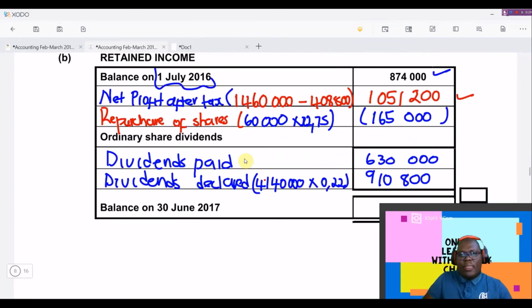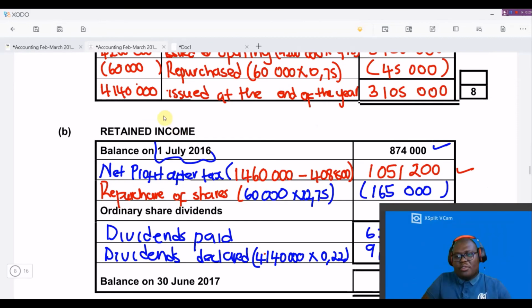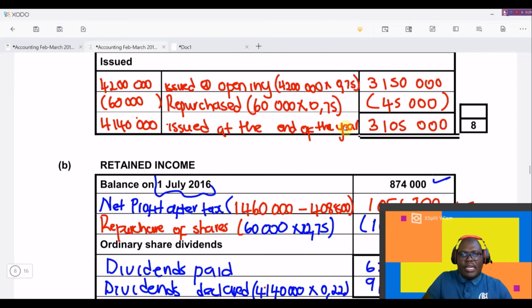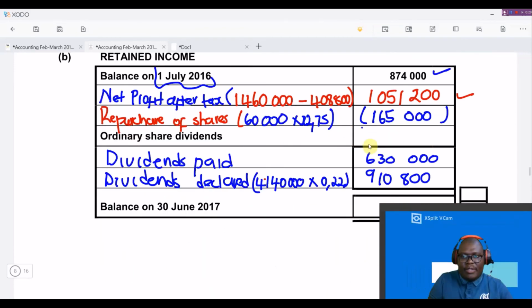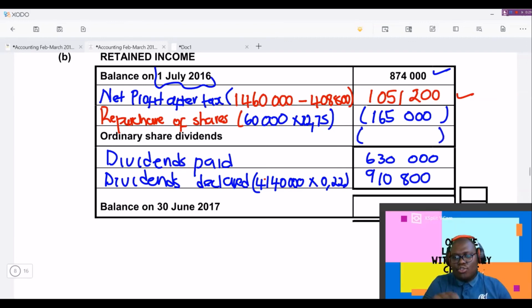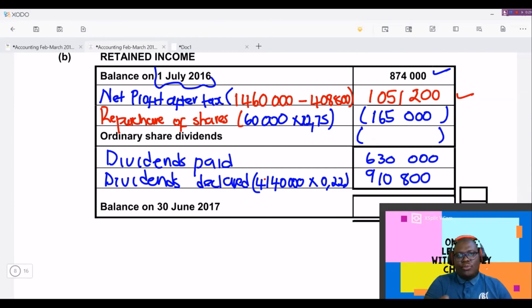but then obviously you can only know after you've completed the balance sheet. So this figure is correct, so we're going to just have to add this and subtract this ordinary share dividends. Remember, at the end of the year, money has got to go out to pay for the dividends that were paid as well as the dividends that were declared.